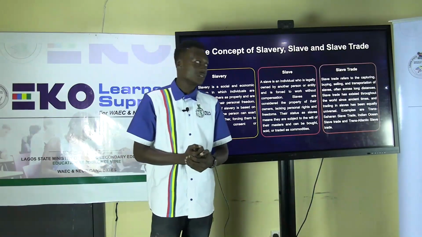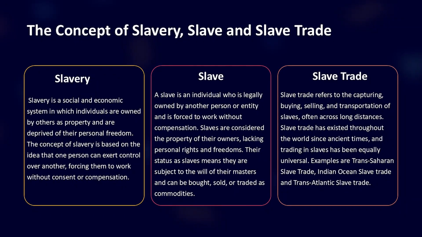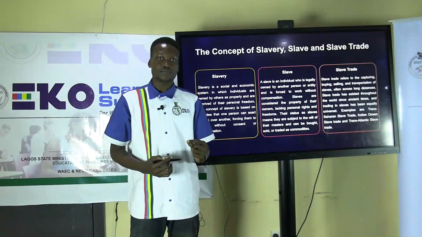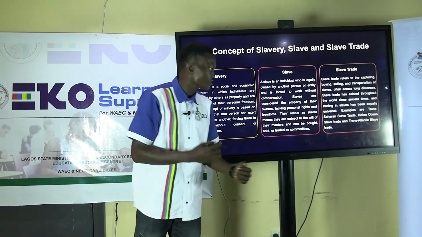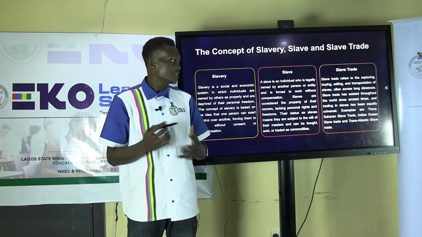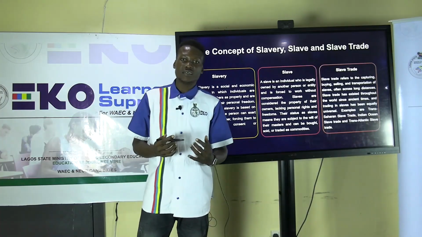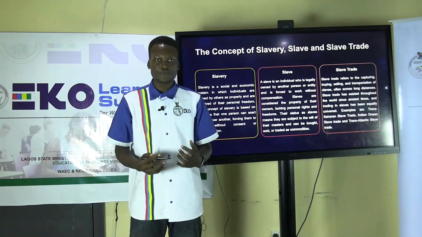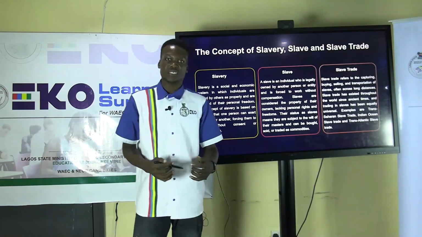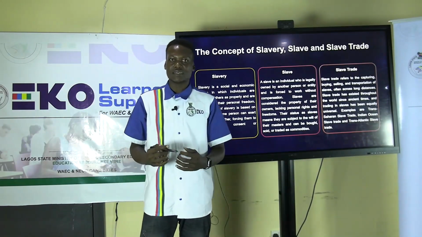Slave trade. What is slave trade? Slave trade refers to the capturing, buying, selling, and transportation of slaves, often across long distances. Slave trade has existed throughout the world since ancient times, and trading in slaves has actually been made universal. Examples of slave trade are the Trans-Sahara slave trade, the Indian Ocean slave trade, and the transatlantic slave trade.